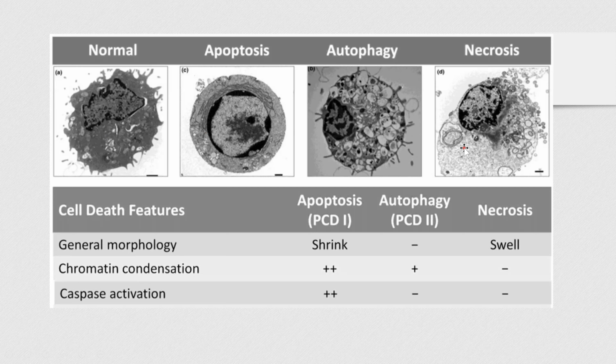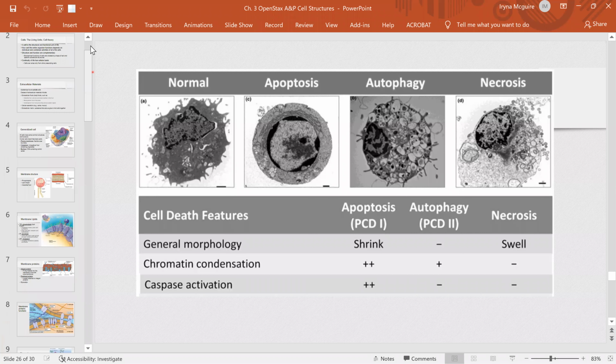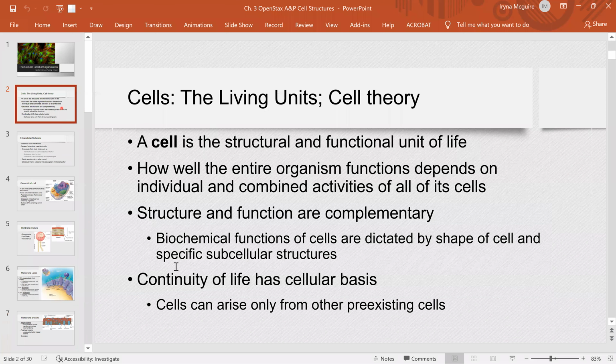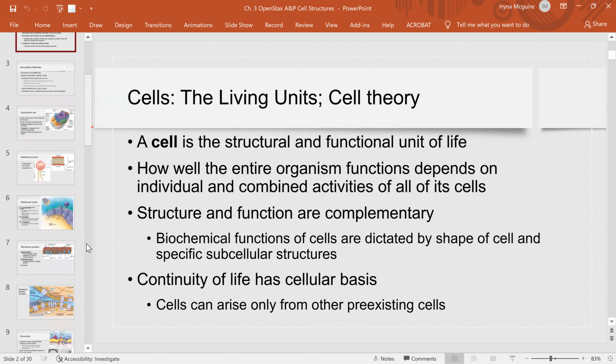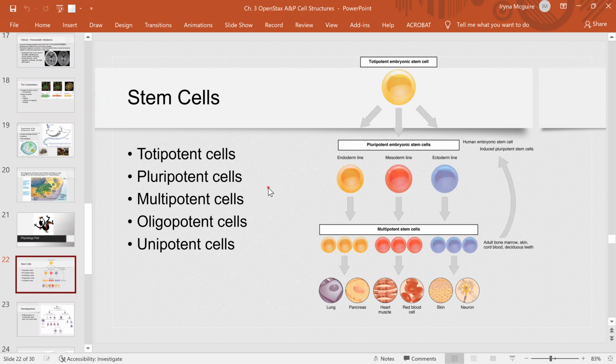So if you wonder why we're talking about this stuff, right? Because this chapter is about your cells. And go back to the first PowerPoint. It says right here, cells can arise only from other pre-existing cells, right? That's why we are talking about differentiation and stem cells, how all your cells came from this first zygote, right?